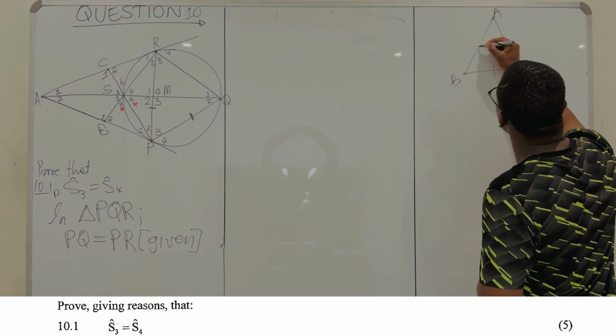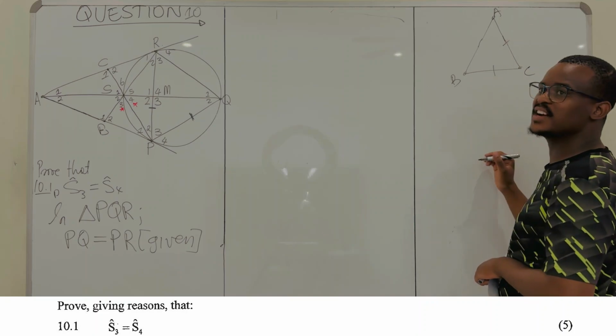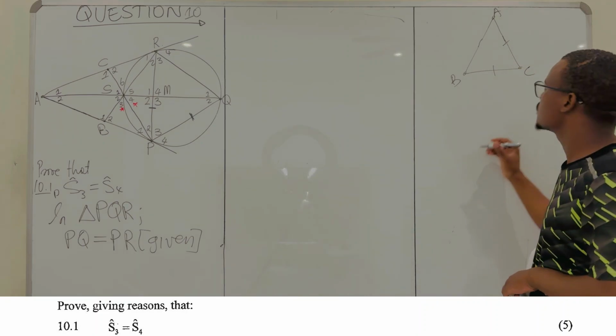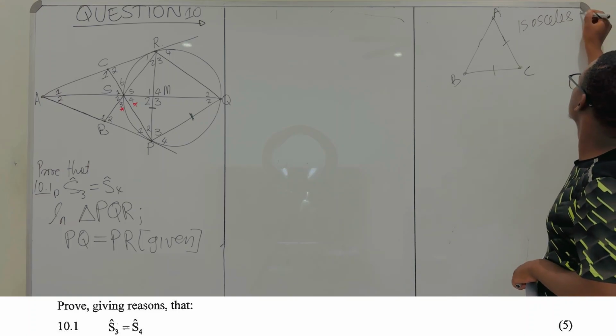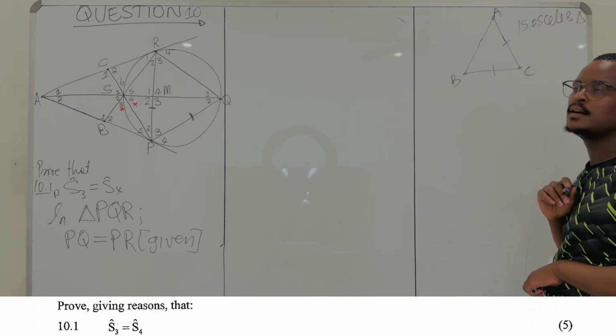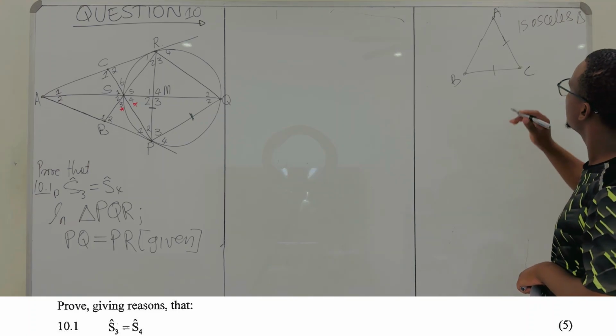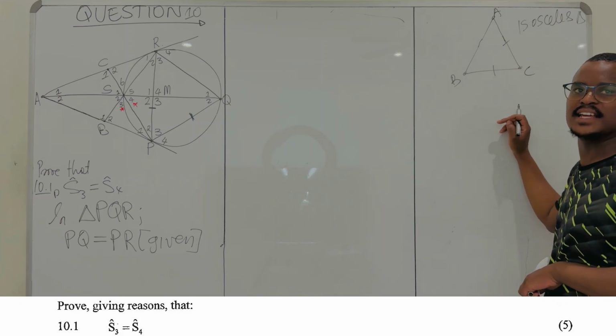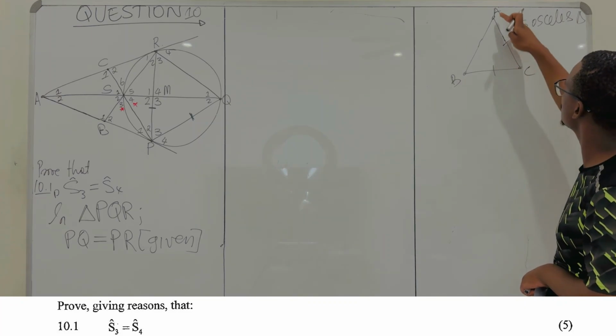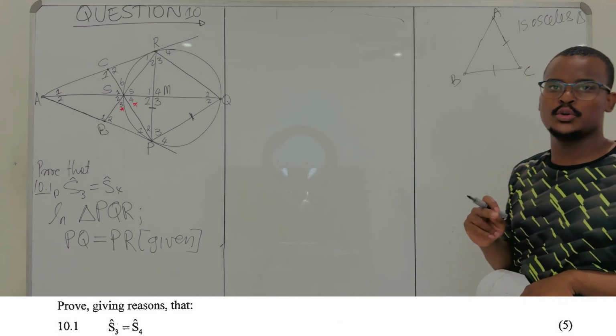Or maybe we'll say this one is equal to that one. You have an isosceles triangle. Fine. What do you know? If you have an isosceles triangle, you know that two sides are equal, which is your BC in this case is equal to your AC.